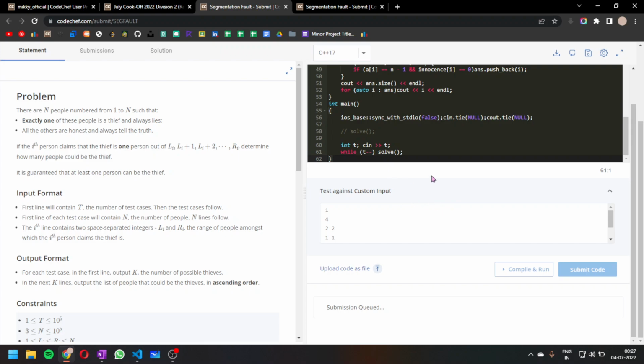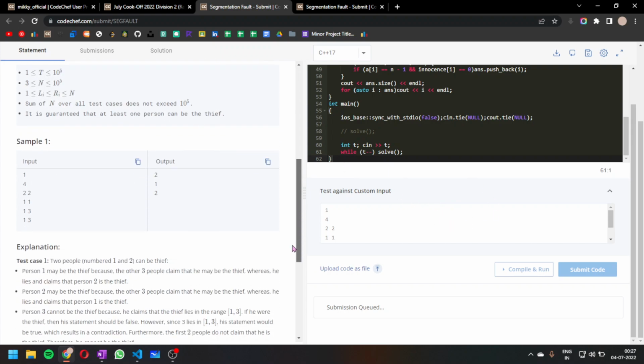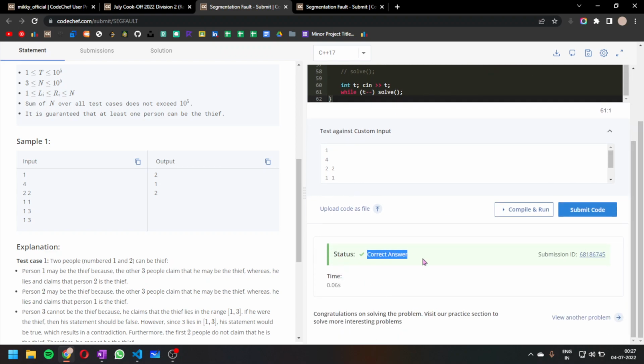This is going to get solved, and we are doing this in big O of n. So our solution is big O of n, so that's fine. Let's look at the solution. It is currently running on test case 4. So yeah, it is giving us the correct answer, and the time is very low. They are not telling us how many test cases they are trying, but we have done it.